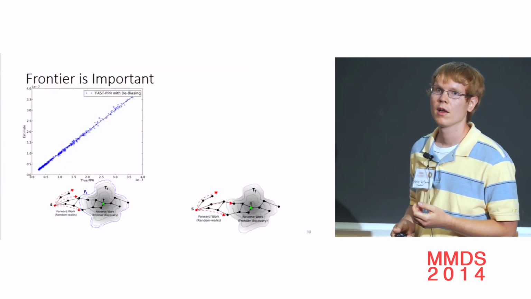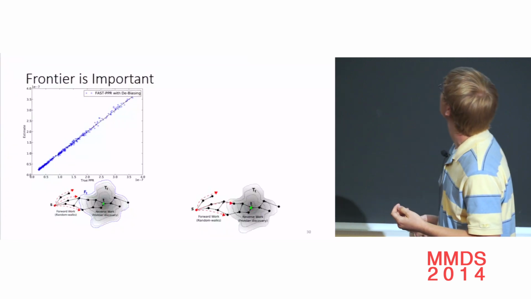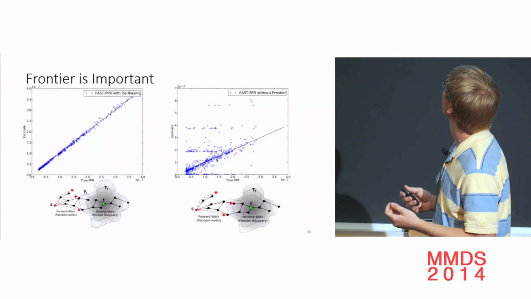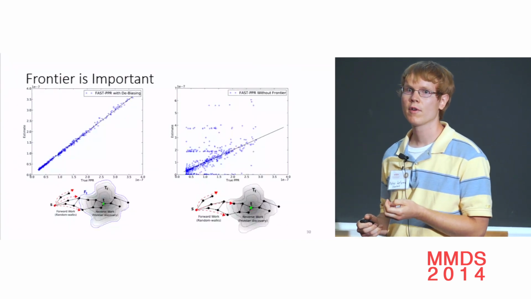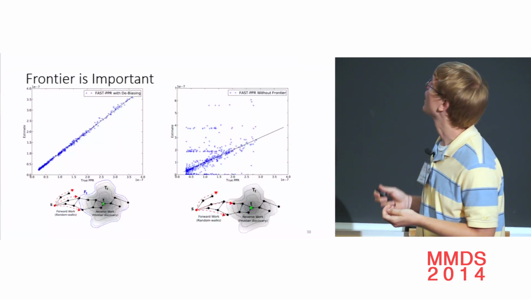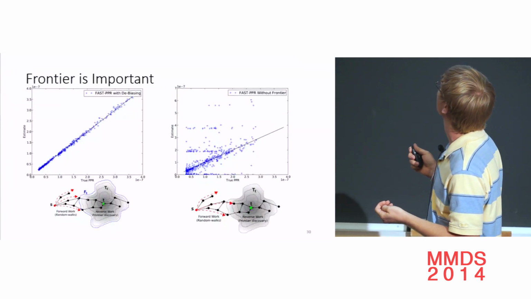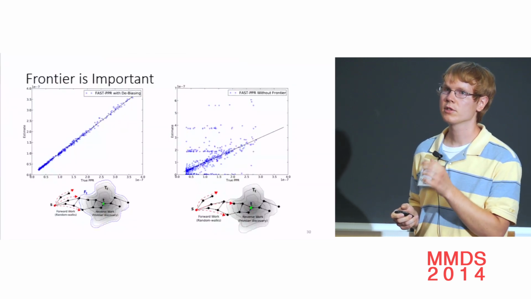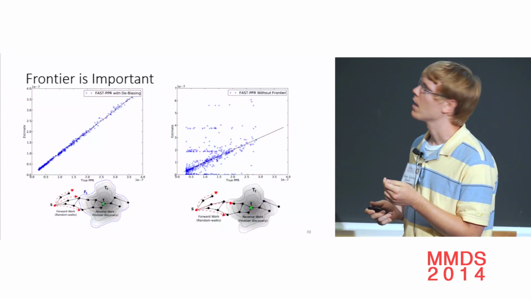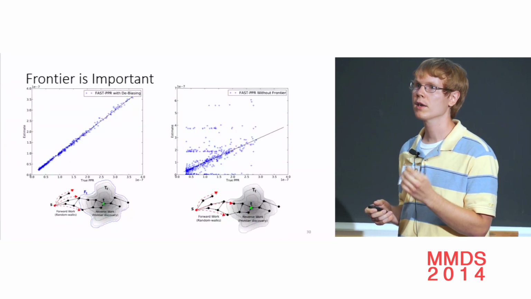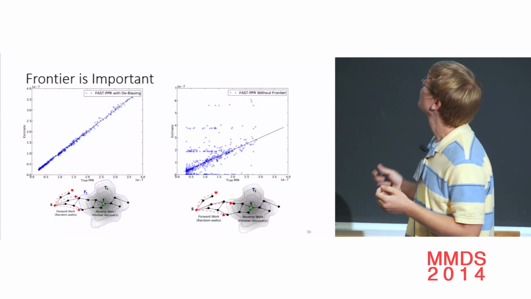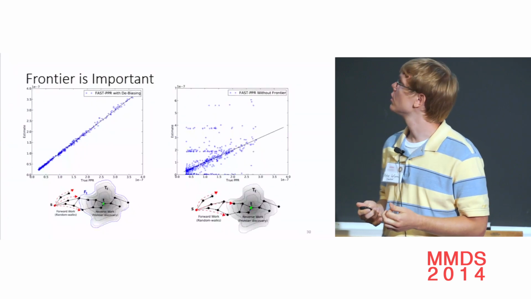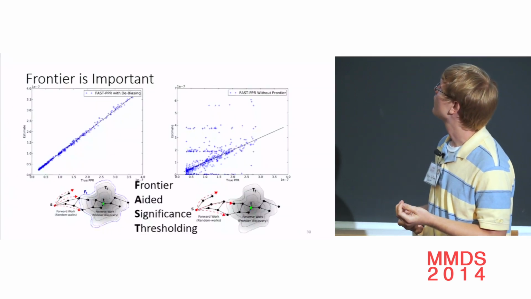Whereas if we remove the frontier and run our random walks until they run into the target sets, we get this plot. There are two things that can happen in this case. One is that since the target set is smaller than the frontier, the walks might all miss the target set. And then that's these points down here that have an estimate of 0. Alternatively, because the probability from the target set to the target node might be very large, if the random walks hit the target set a few more times than expected, we get a big overestimate of the probability. Because the frontier was essential to our algorithm, we named it frontier-aided significance thresholding.